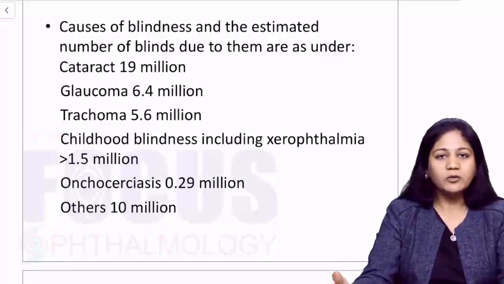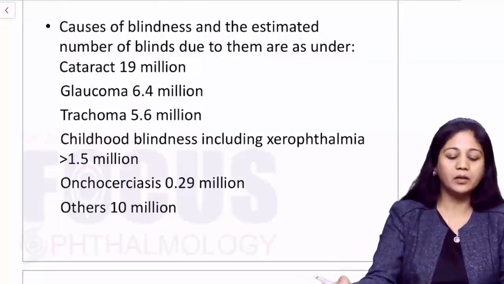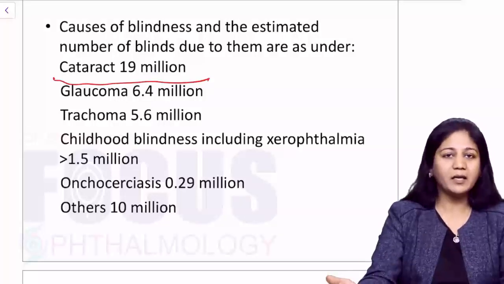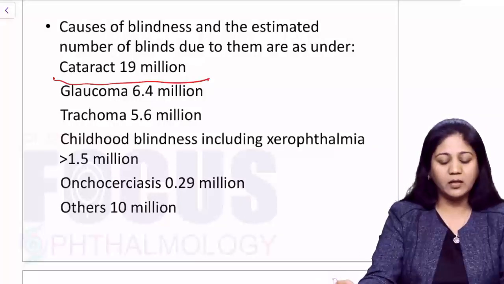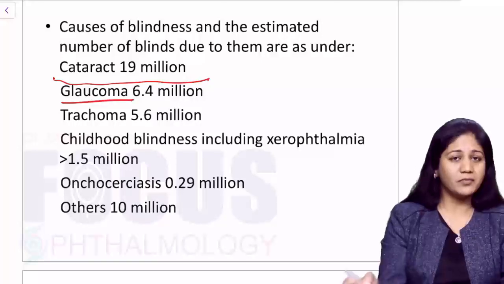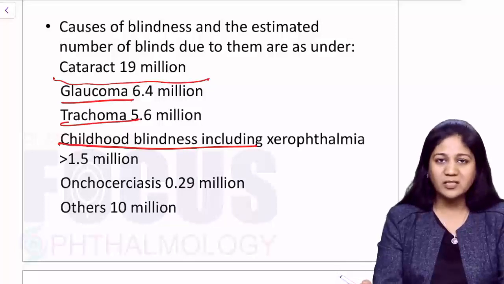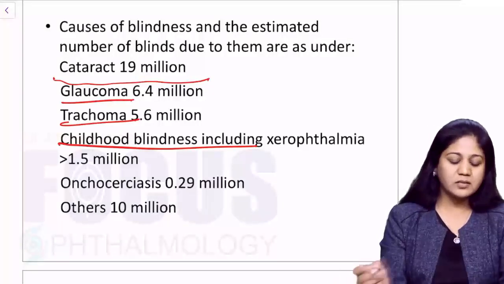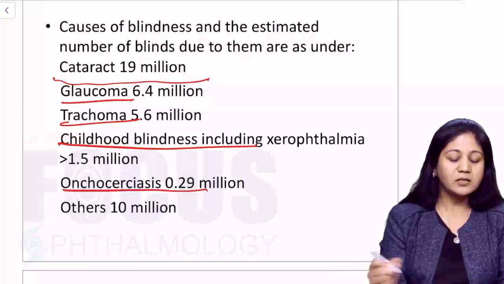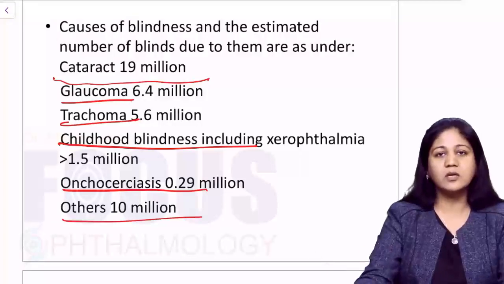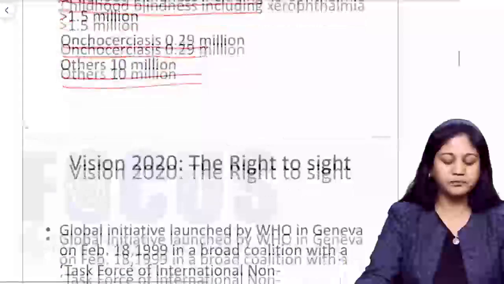Now, if we just enumerate and see the numbers throughout the world, cataract is by and large the main cause of blindness worldwide. After that, we have glaucoma, trachoma, childhood blindness, which includes vitamin A deficiency, retinopathy of prematurity, injuries, and so on. Onchocerciasis, river blindness, also has a major contribution, and other causes do have a role.